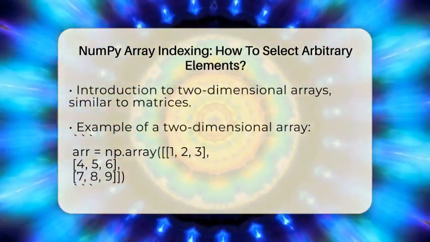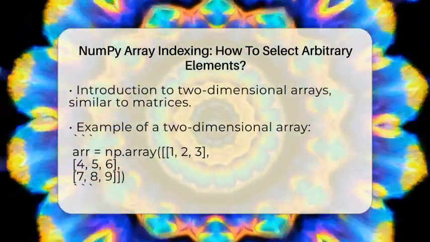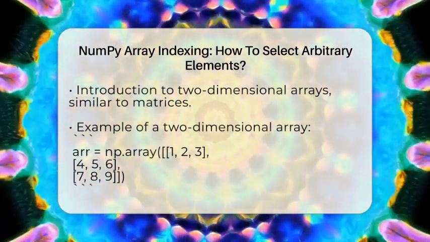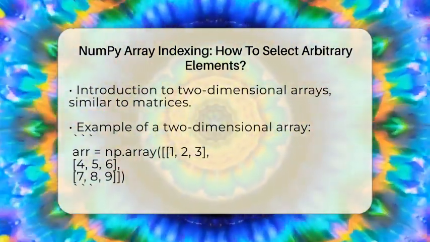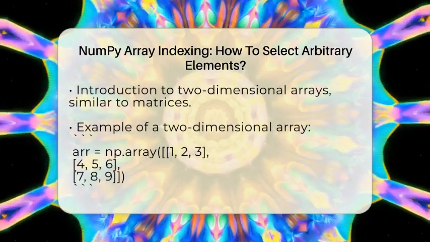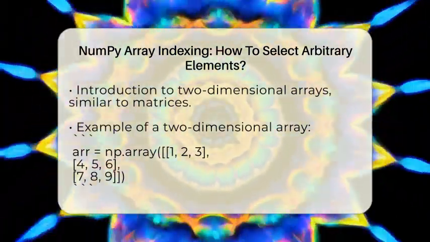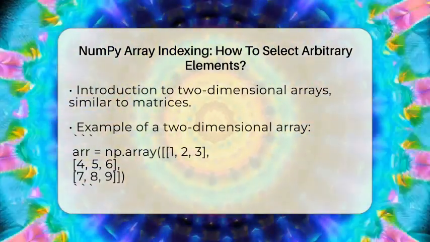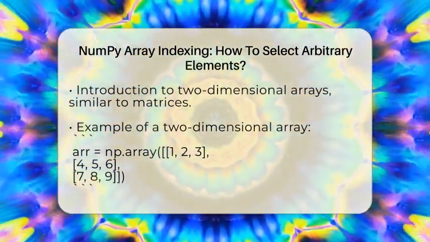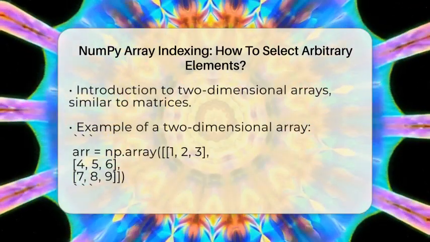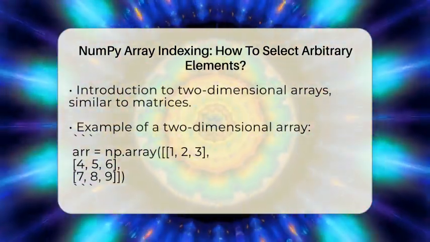Now, what if you are working with a two-dimensional array, which is like a matrix? Selecting arbitrary elements here involves specifying both row and column indices. For example, consider this two-dimensional array. r = np.array([[1, 2, 3], [4, 5, 6], [7, 8, 9]]).